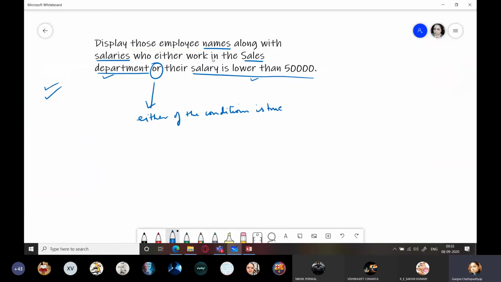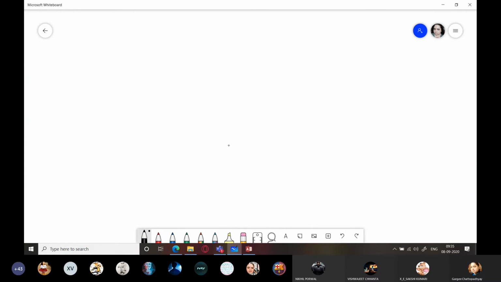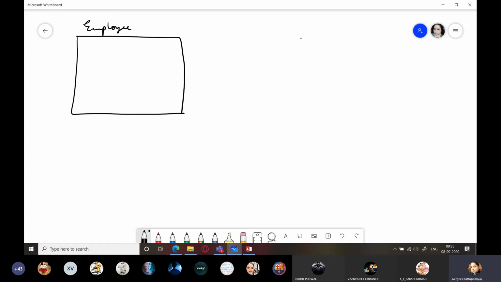Now how will this work? So look very closely. When you have two tables with a common field, this is the table employee and this is the table DEPT. Let us write all their fields here. What all fields does employee have?